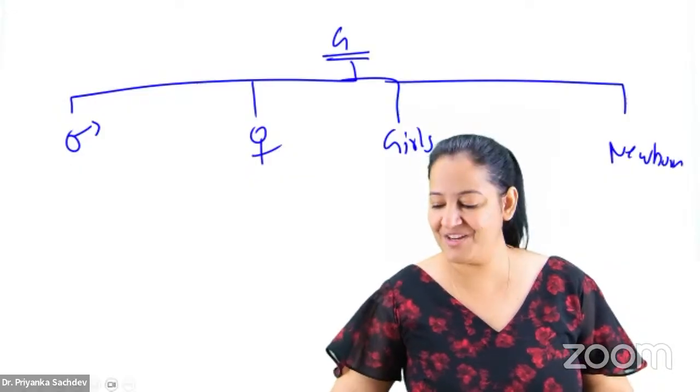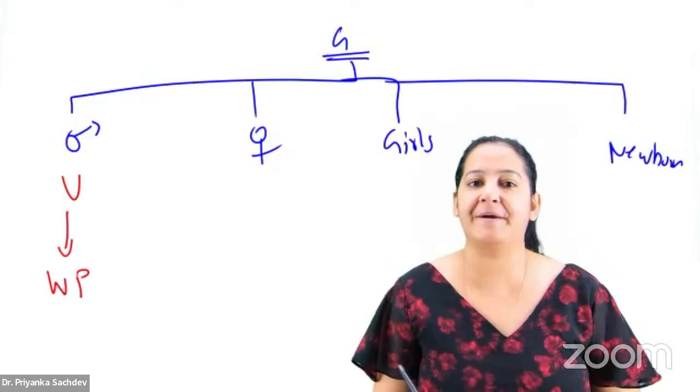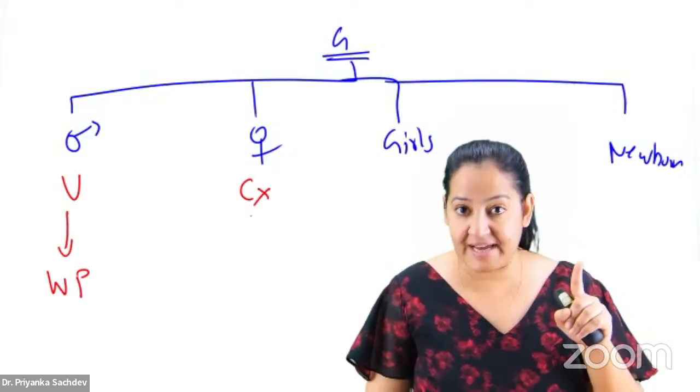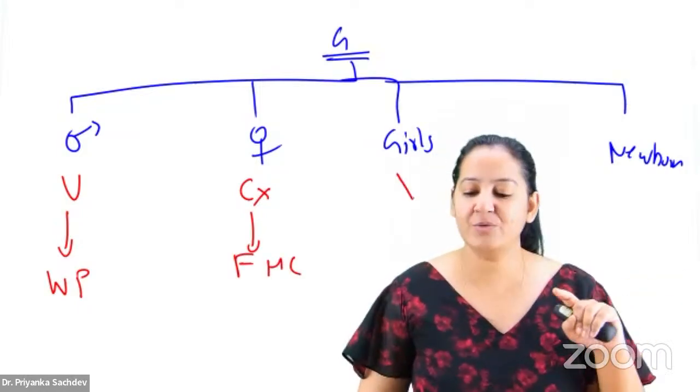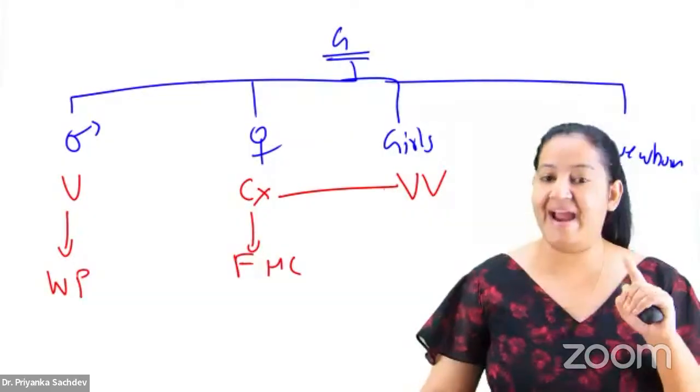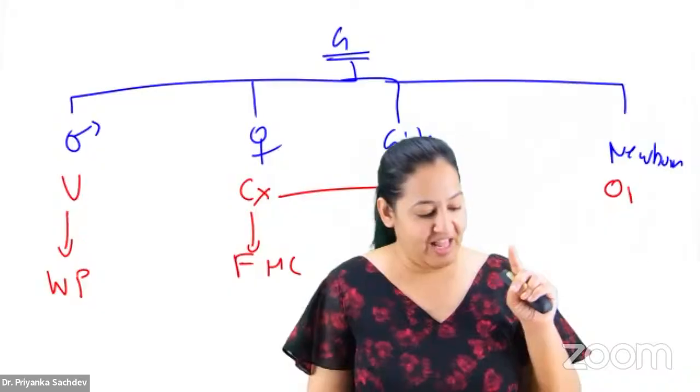Who will tell me the presentation? In men, it starts with urethritis and finally leads to watering can perineum. In females, it starts with cervicitis and finally leads to Fitz-Hugh-Curtis syndrome. In girls, it's vulvovaginitis, not cervicitis like in adult females, because of the change in vaginal pH. And in newborns, it's ophthalmia neonatorum.